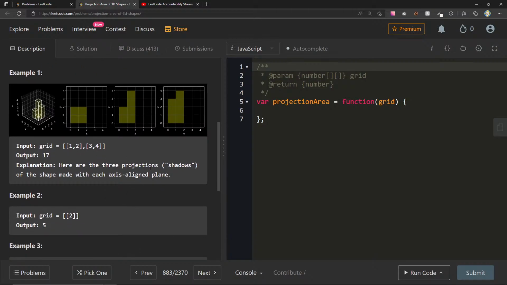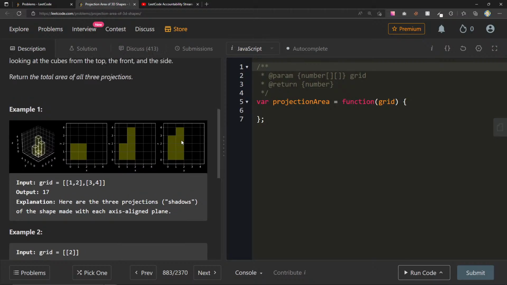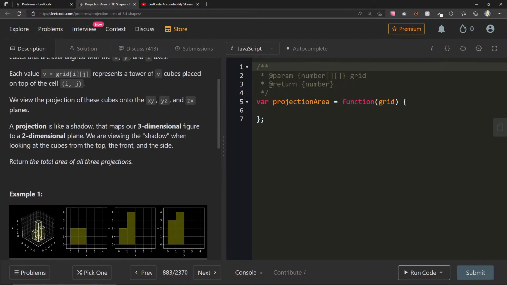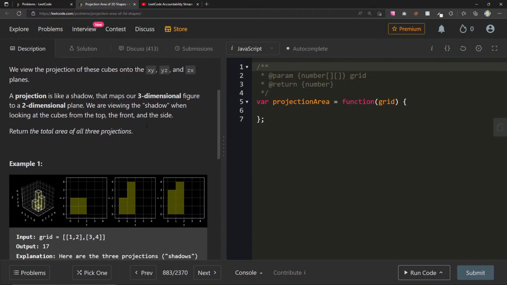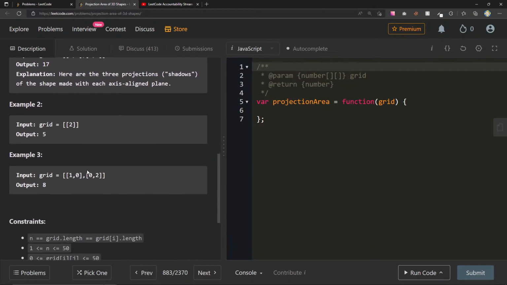Here are the 3 projections, shadows of the shape made with each axis aligned plane. All right, let's see. Projection is like a shadow that maps our 3-dimensional figure to a 2-dimensional plane, viewing the shadow when looking at the cubes from the top, the front, and the side. Return the area of all 3 projections. Here are the 3 projections. Is this... doesn't make any sense to me.